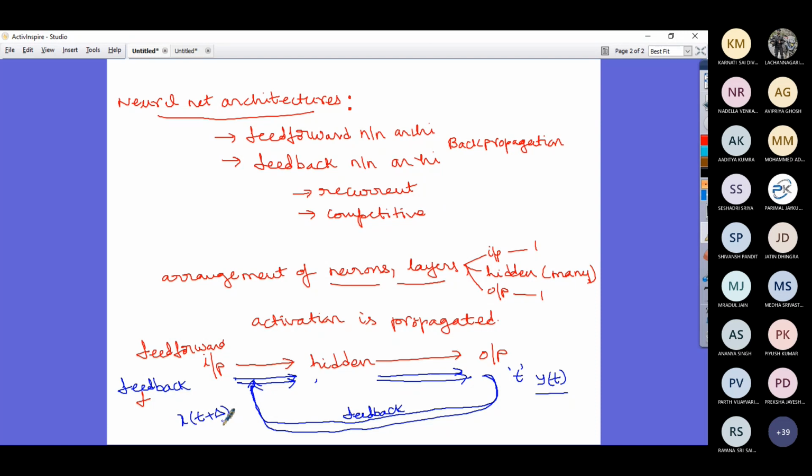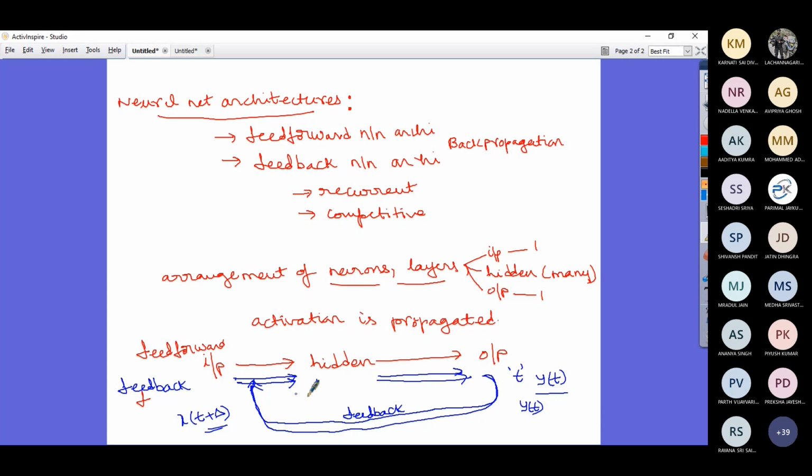That means the input at t plus delta is going to get influenced by y of t. Is this notation clear? Yes, sir. So at an instant of time t you have an output, then the input at t plus delta would get influenced by the output at y of t. This is called the feedback neural network.